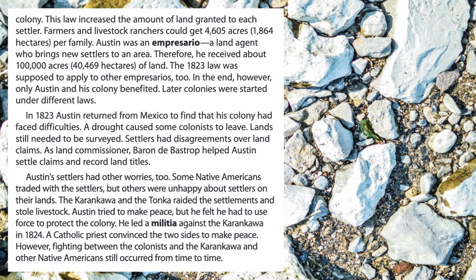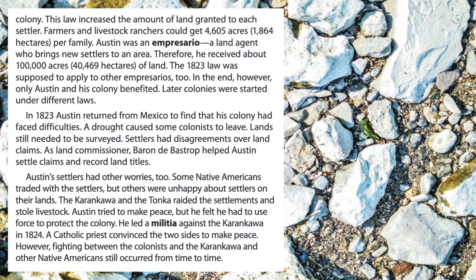In 1823, Austin returned from Mexico to find that his colony had faced difficulties. A drought caused some colonists to leave. Land still needed to be surveyed. Settlers had disagreements over land claims. As land commissioner, Baron de Bastrop helped Austin settle claims and record land titles. Austin's settlers had other worries too.